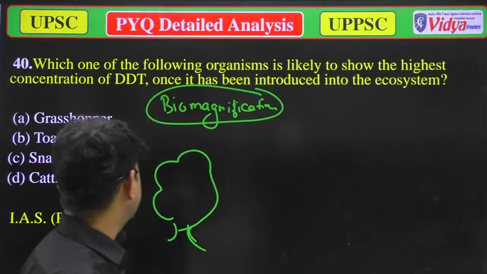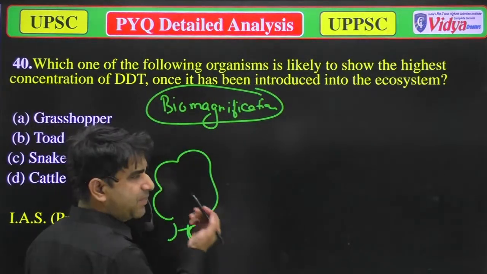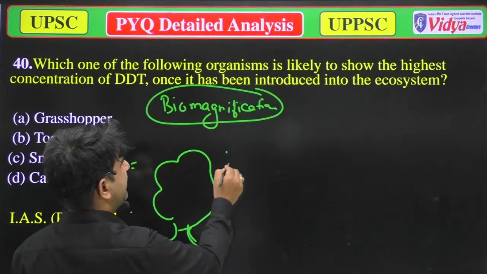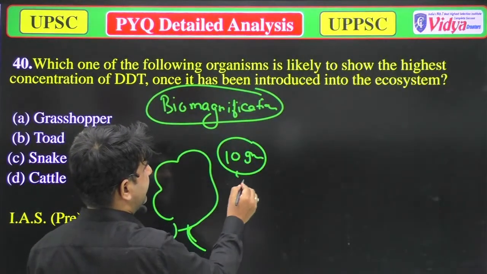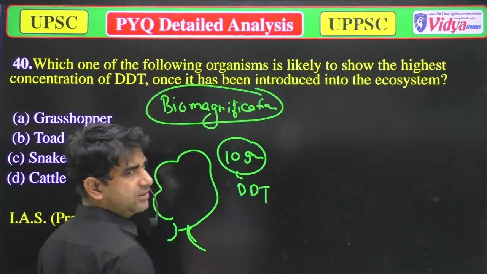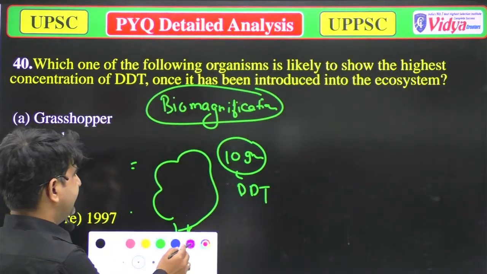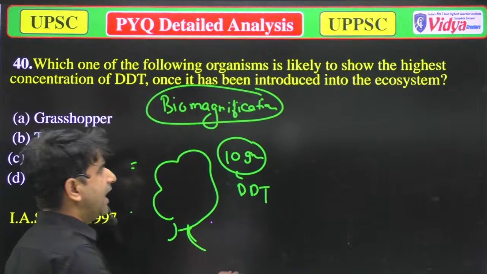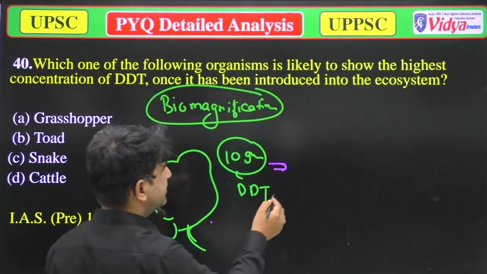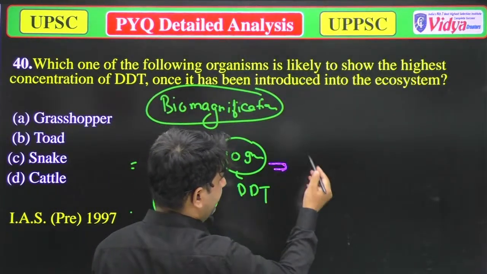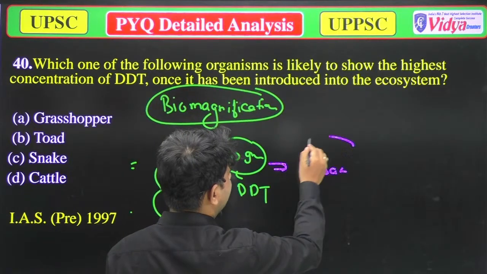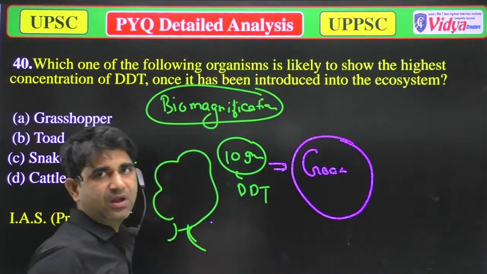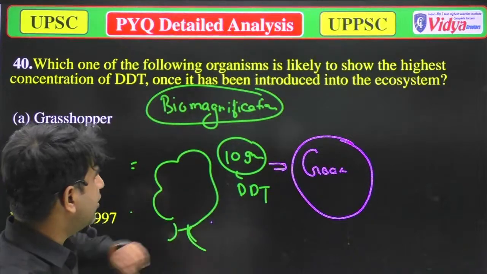Suppose I have applied 10 gram of DDT on that plant, and a goat has eaten everything of that plant.